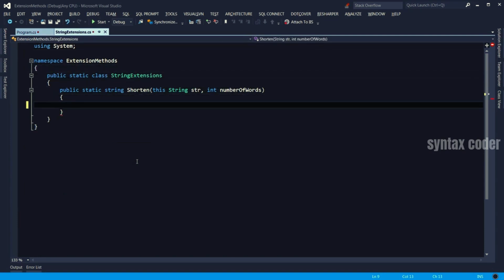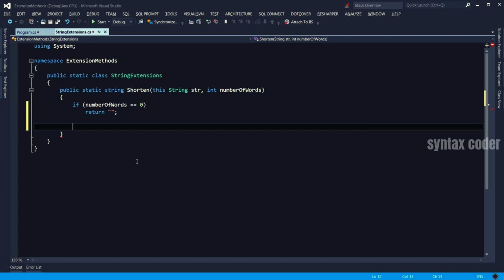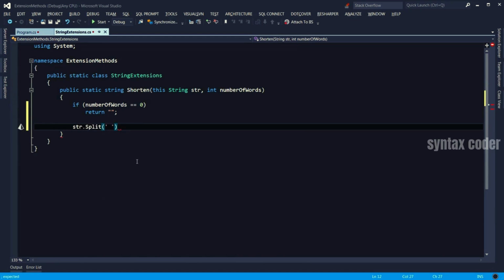So if the number of words is 0, we would return an empty string. Otherwise, we need to break up our string by the space character. So I would say str.Split, space character here, and that would give me all the words in this string.